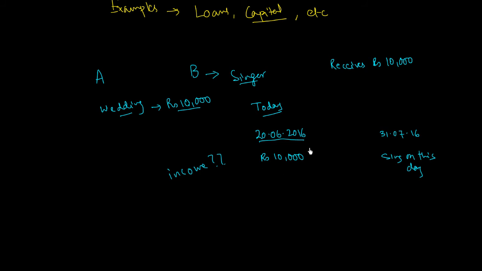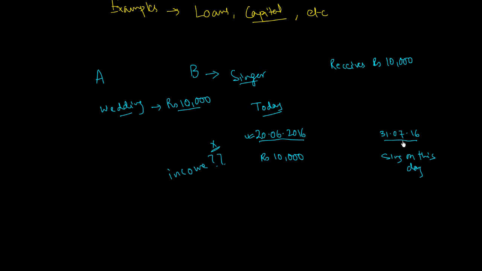Has the activity for which the income is to be received yet been performed? Has B sung at A's wedding on this date? No, he has not sung at A's wedding on this date. So the amount received by him is actually not earned by B yet. It is due to be earned on the day when B actually sings at A's wedding. So the revenue or the income will only be recognized when the service is given.